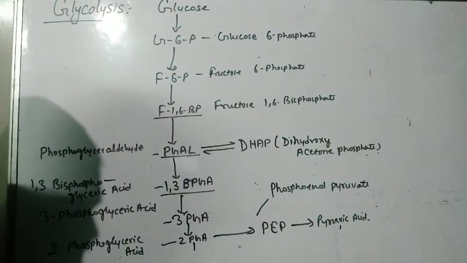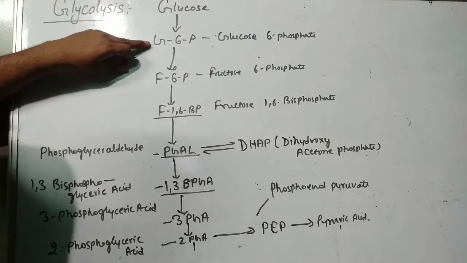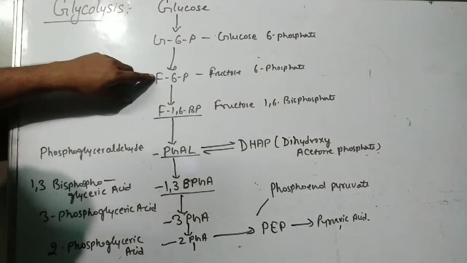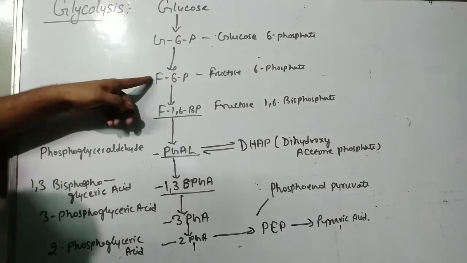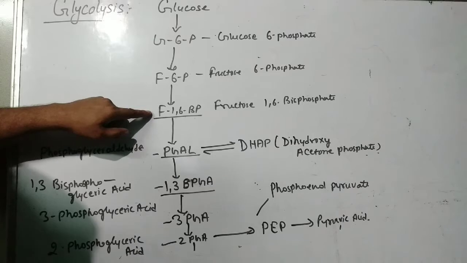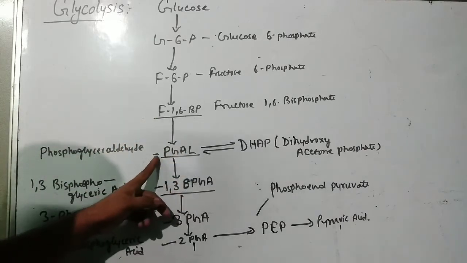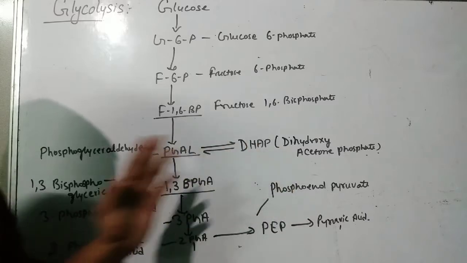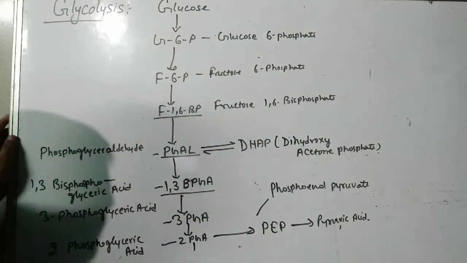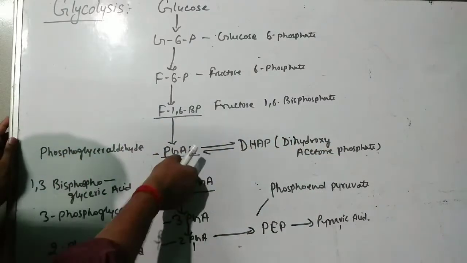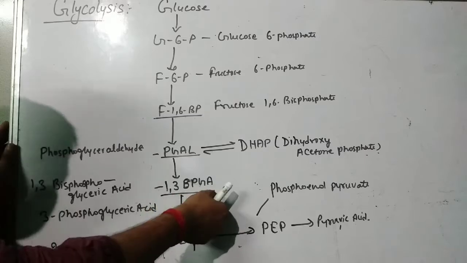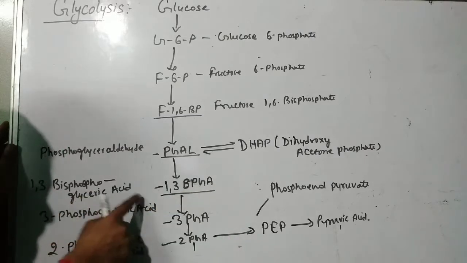So what is happening in glycolysis? The glucose is first converted into glucose 6-phosphate. Glucose 6-phosphate will be converted into fructose 6-phosphate. Fructose 6-phosphate will be converted into fructose 1,6-bisphosphate. Fructose 1,6-bisphosphate will be converted into phosphoglyceraldehyde. That will be again interconvertible with dihydroxyacetone phosphate. This can be converted into 1,3-BPGA, that is 1,3-bisphosphoglyceric acid.